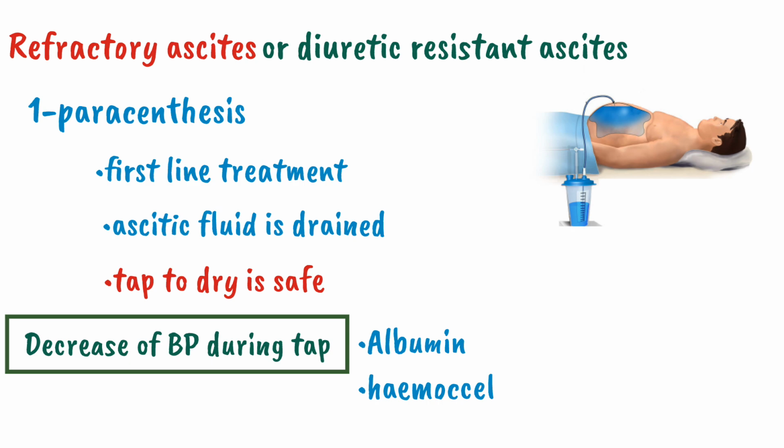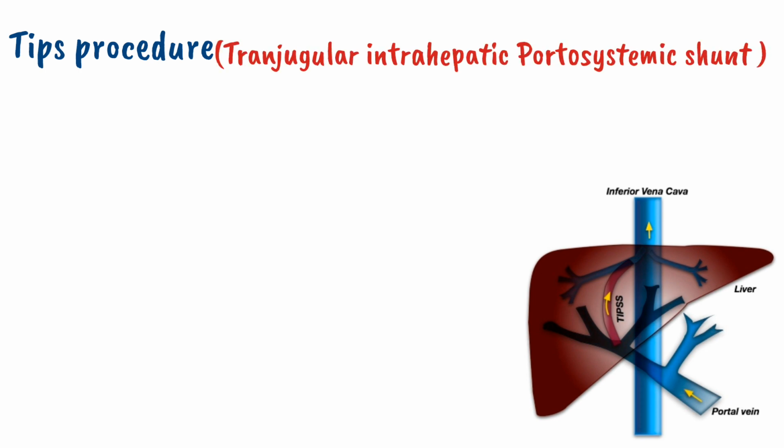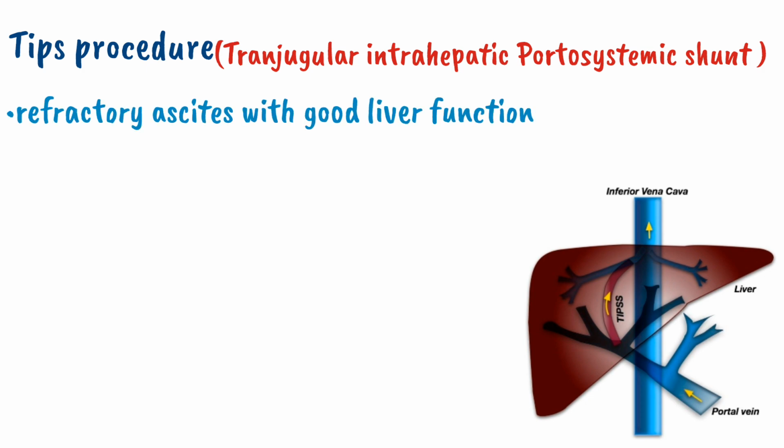Apart from that, we can also perform the TIPS procedure, the transjugular intrahepatic portosystemic stent shunt. TIPS is used in those patients who have refractory ascites with good liver function.